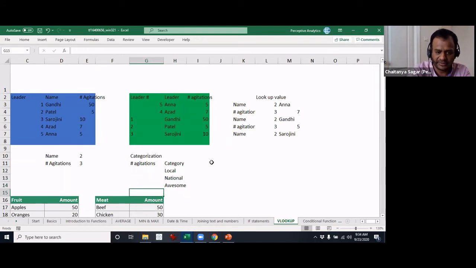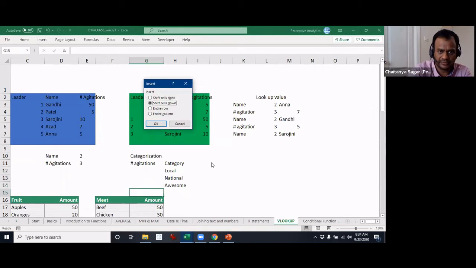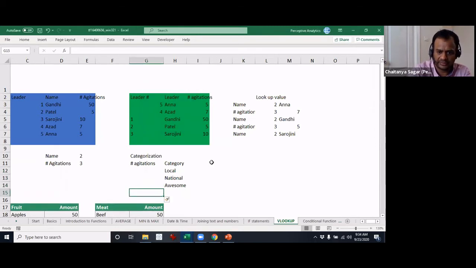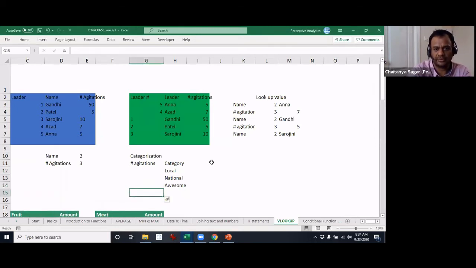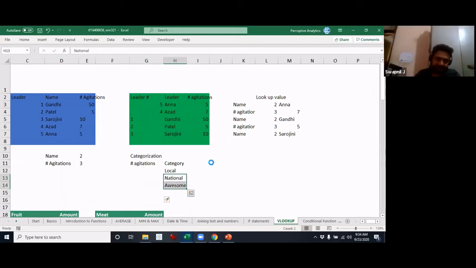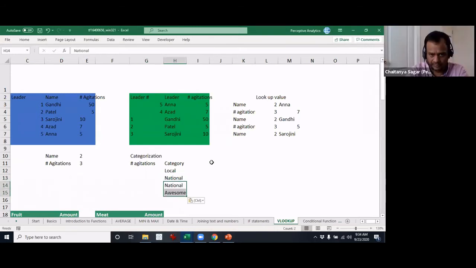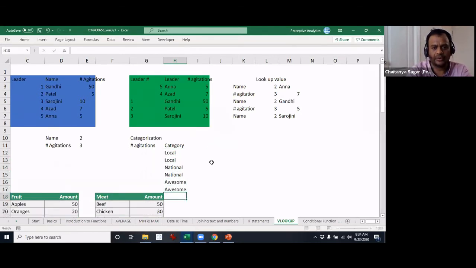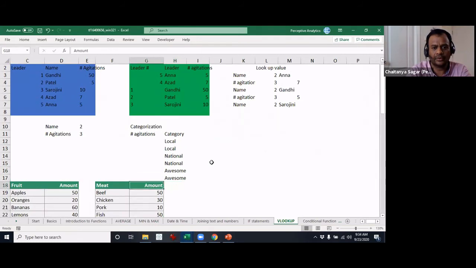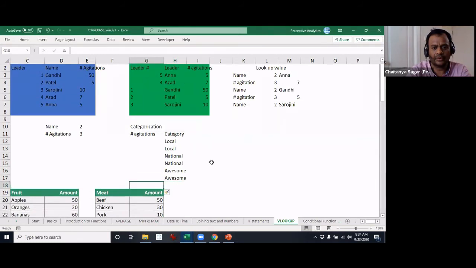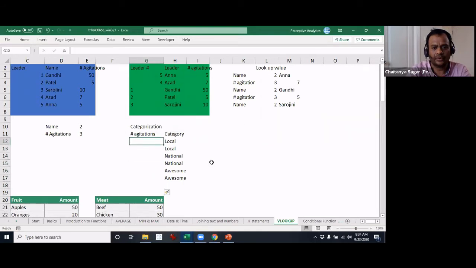So the way we will give this information is something like this. I'm just doing some things here. So the categories that I want to give are something like this.